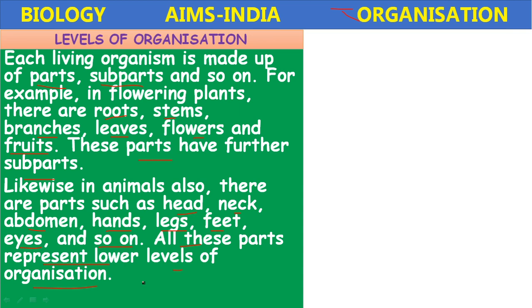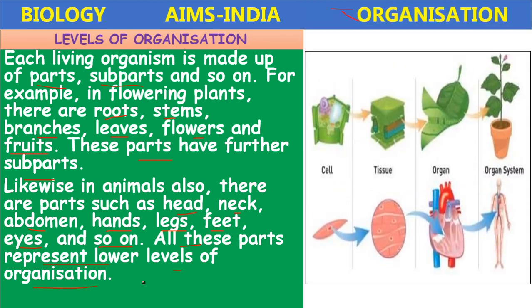Up to organs, the formation below the organism, that is the lower level of organization. Here you can see how the plant is formed, the organ system in plants and the organ system in animals.